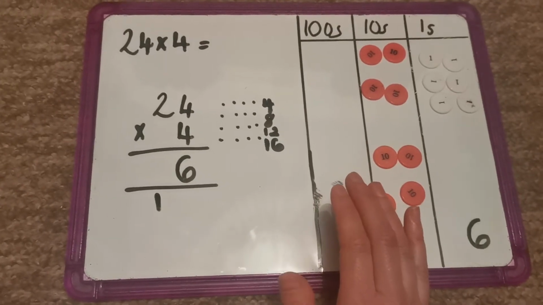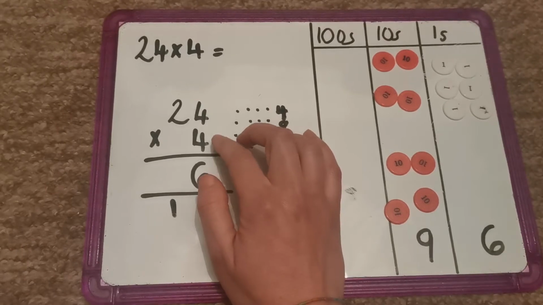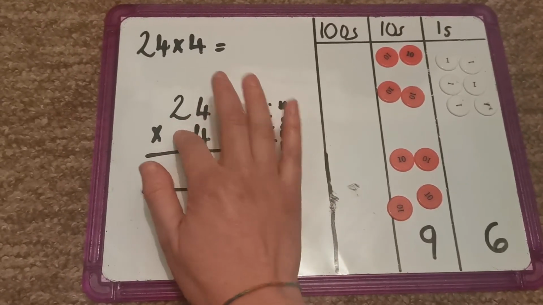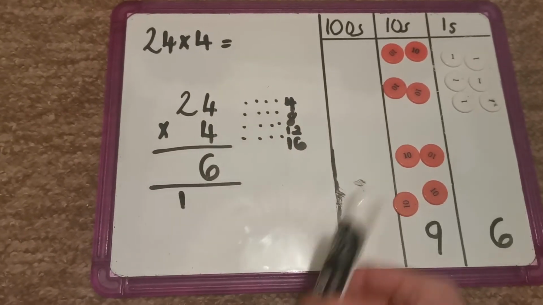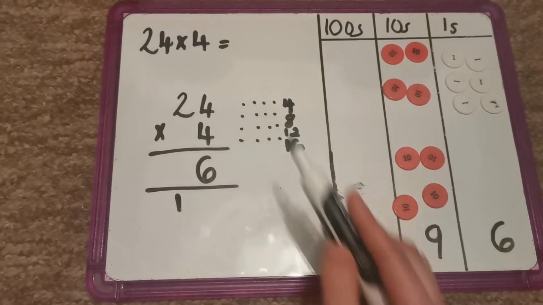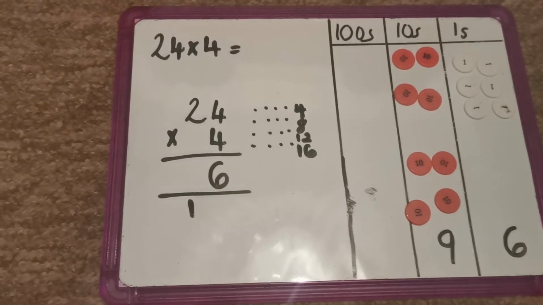So just make sure that you always start with the ones, and make sure, if you're multiplying by a one-digit number, it's in the right place. It's not over here, because then that would make your calculation incorrect. Then what you need to do is multiply 20 by 4. This is where you're going to use your knowledge of number facts to help you.